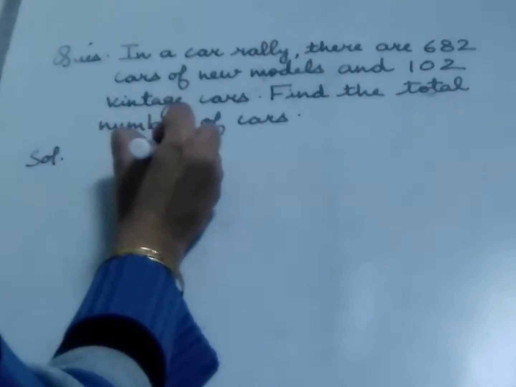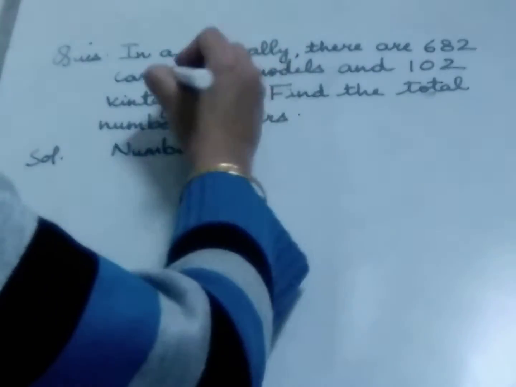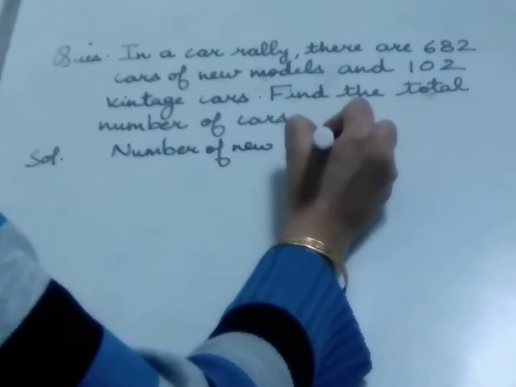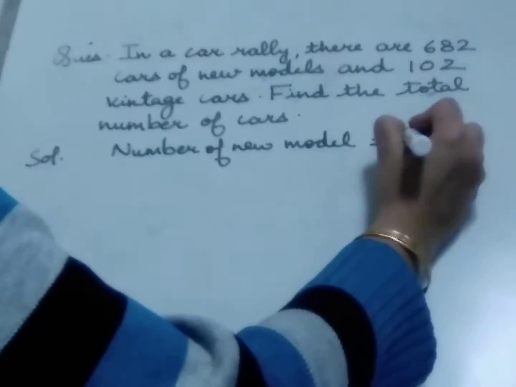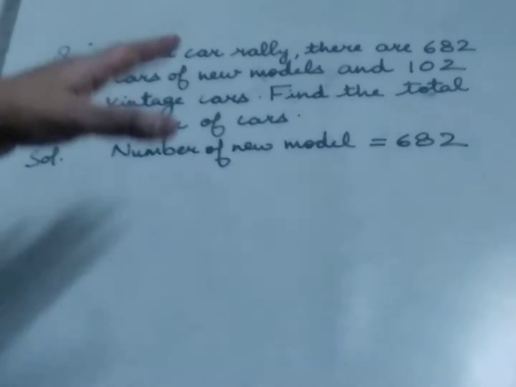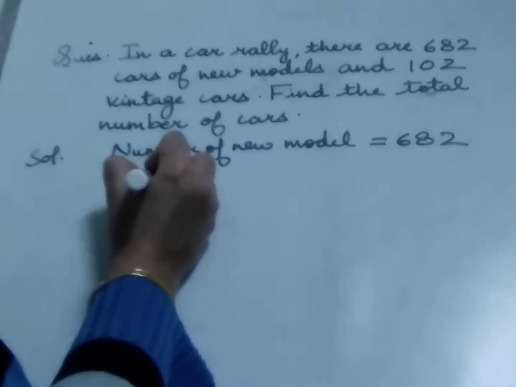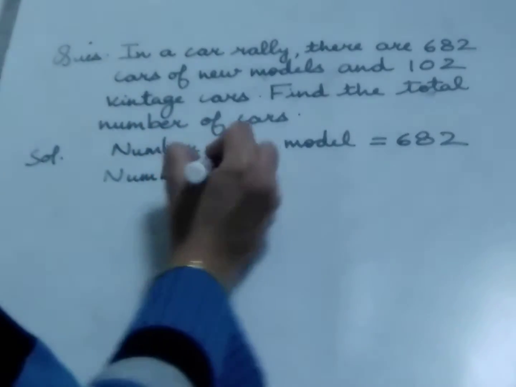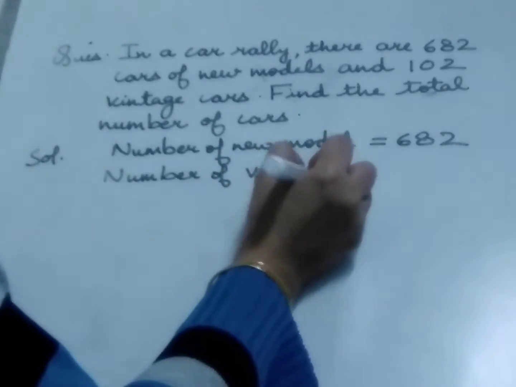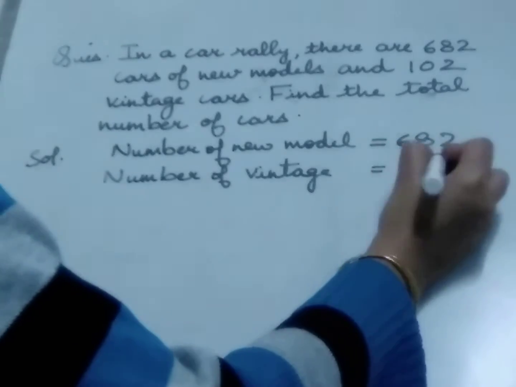Number of new model cars is equal to 682 cars, and the number of vintage cars is equal to 102.